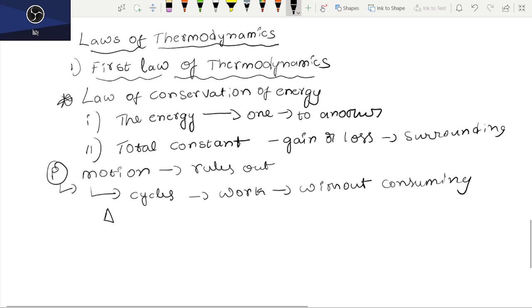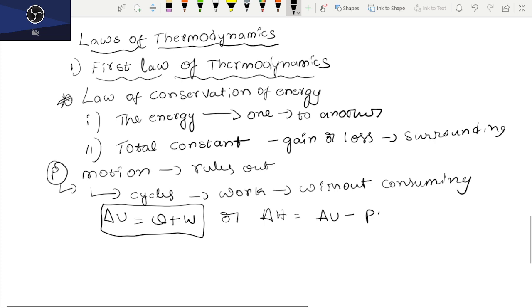In equation form, according to chemistry, delta U equals Q plus W, where W is work done. This is the main formula for the first law of thermodynamics, or delta H equals delta U plus P delta V. This is the mathematical form of the first law.